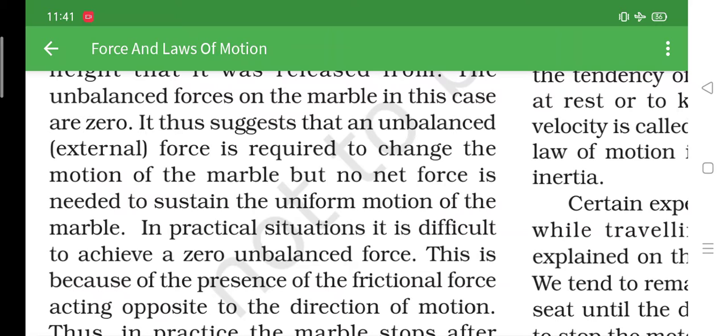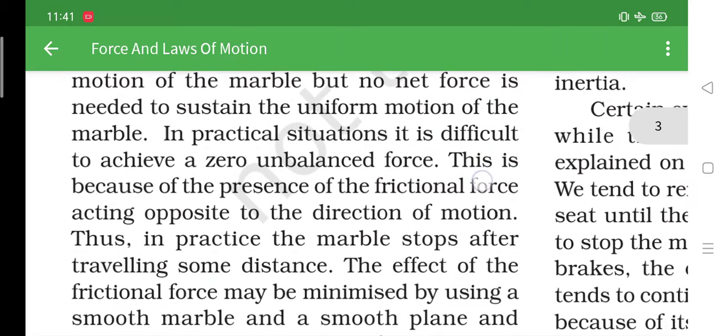If you push the book with more speed, more pressure, more force, then only it will move. If you push it with a low force, it won't move. So to bring any object into motion, you have to apply a certain force on it. This is what he's trying to say.